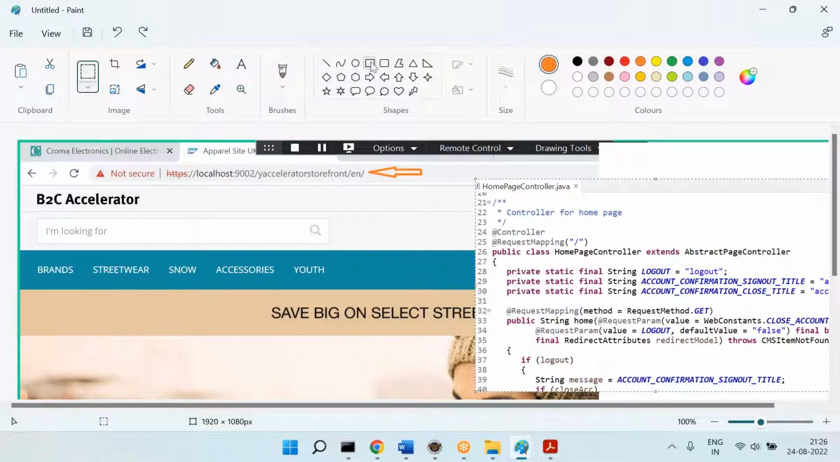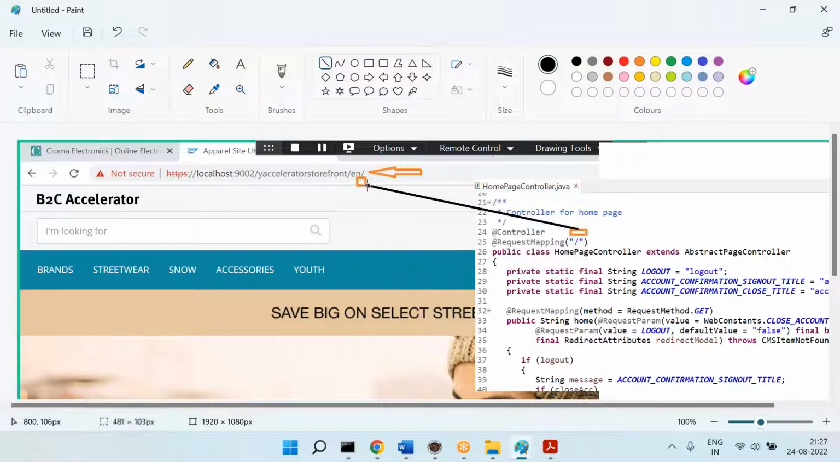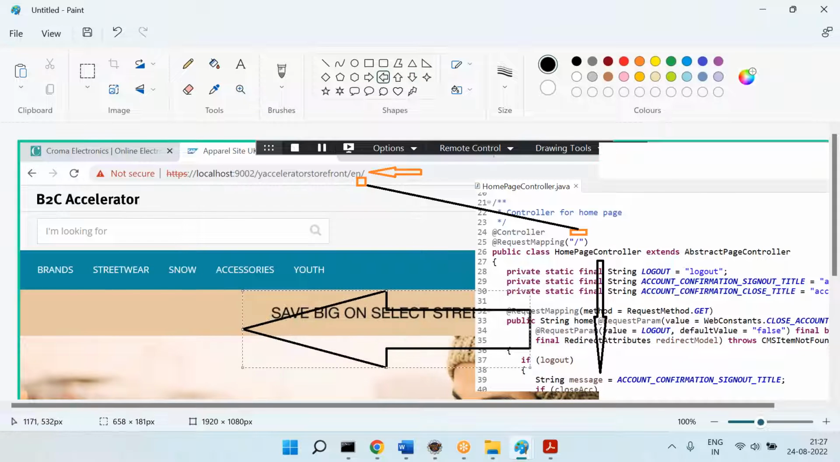The reason is, you can see after the language, you have the slash, right? And in the controller, you have the request mapping slash. So that means the URL pattern is matching with the controller request mapping. Hence, this is the controller called, and this has a bunch of logic. Because of all this logic, we are getting these results. Is that clear? Is that clear?